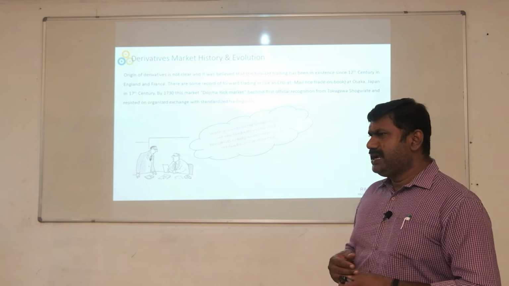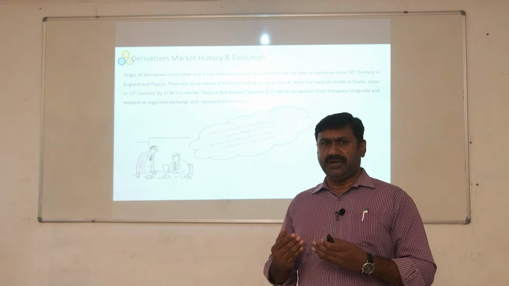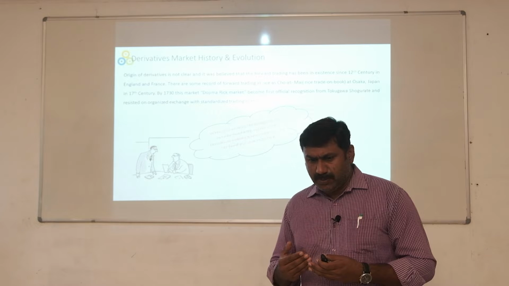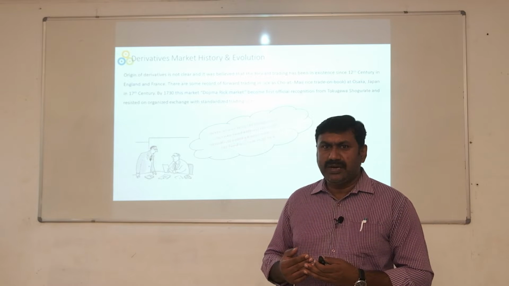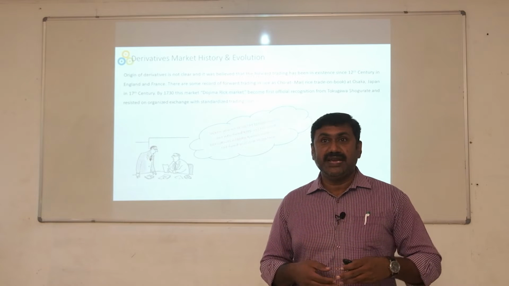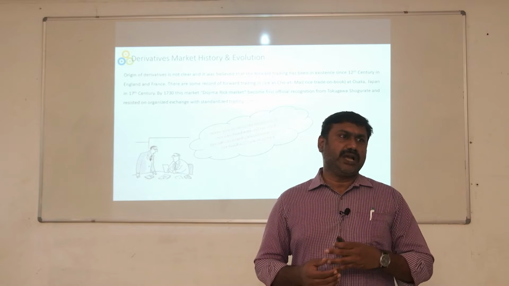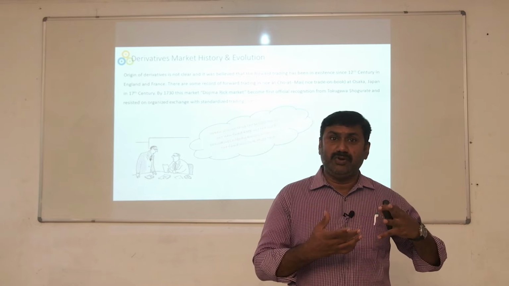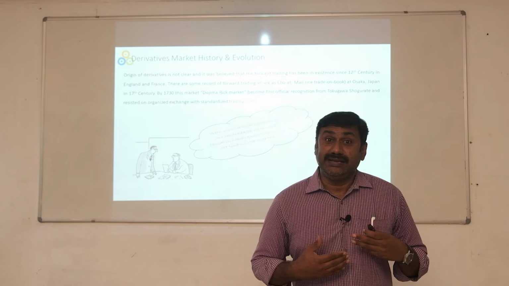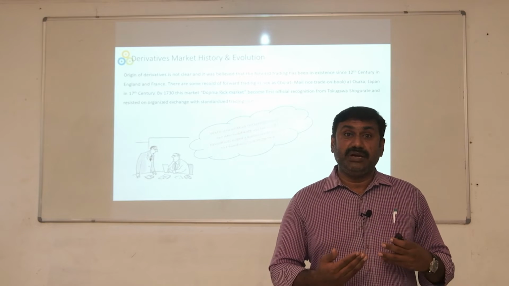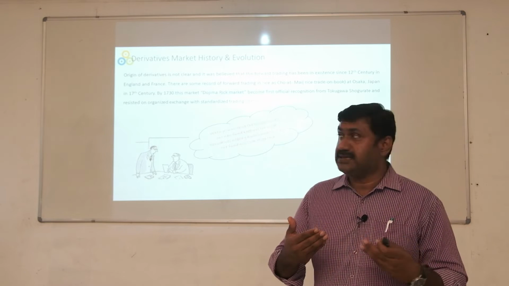Now, we'll get into some history of derivatives. When we speak about derivatives, we should wonder where they started and where they became known. Now we all know Chicago is the place where derivatives were born. But the history says derivative contracts existed even earlier.